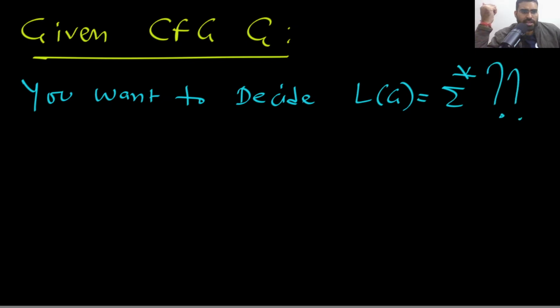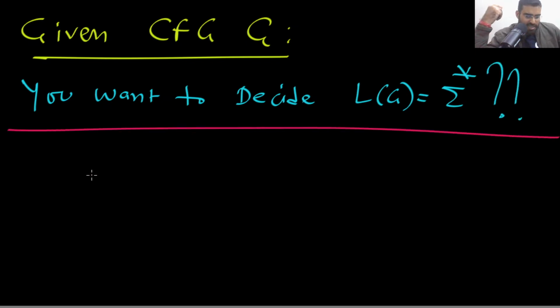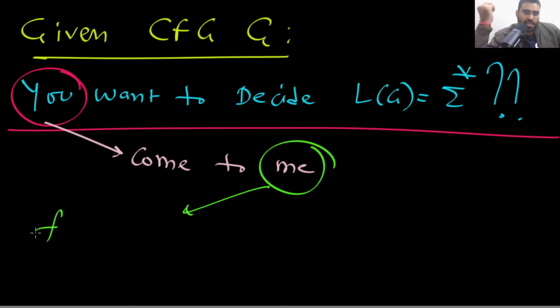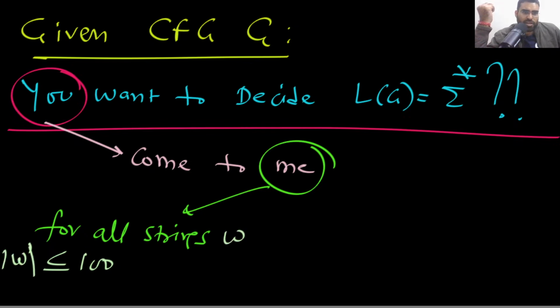Now let me assume it is known that I can decide this simply for all strings W of length less than or equal to 100. I can decide.